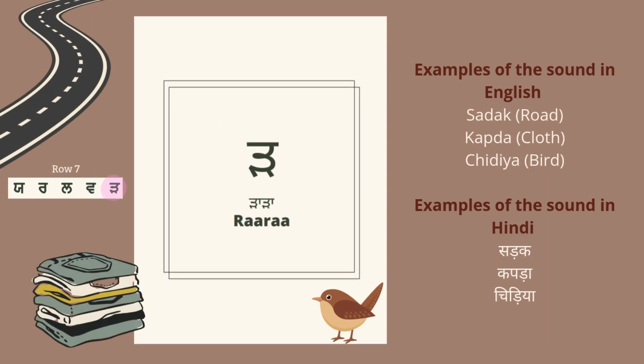The last and the final letter is adada, da. Ada. You can produce this sound by curling your tongue and the back of the tongue hits the roof of the mouth. Ada. Examples of this letter are sadak, kapda, chidiya. If you pay attention, we don't read it as sadak, kapda. It's not a d, it's ada. Sadak, kapda, chidiya.